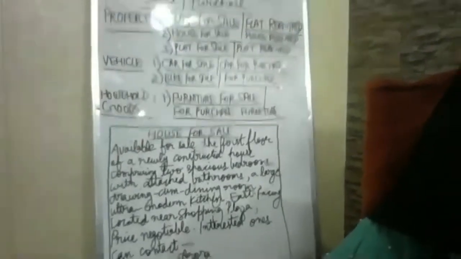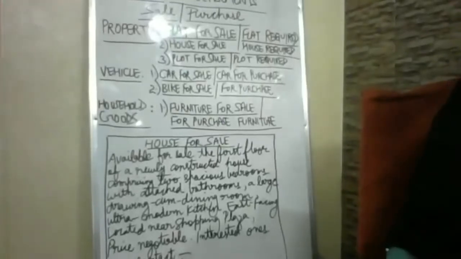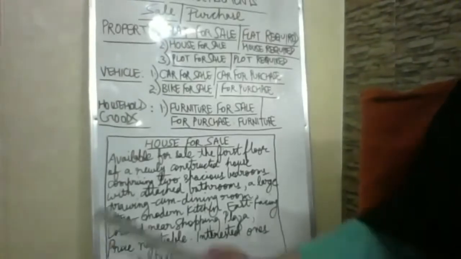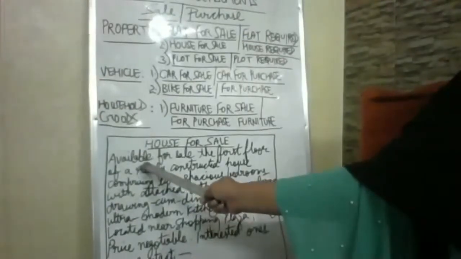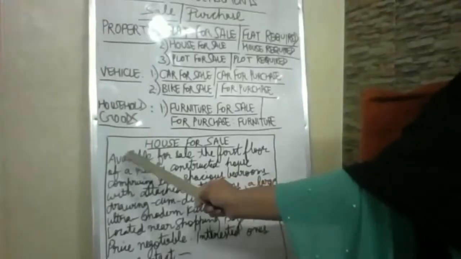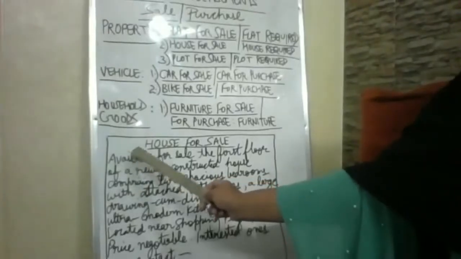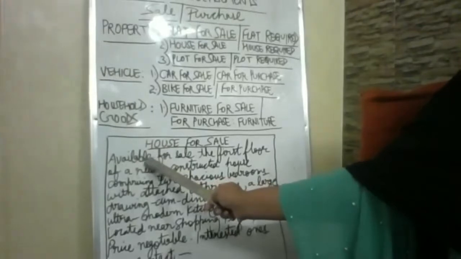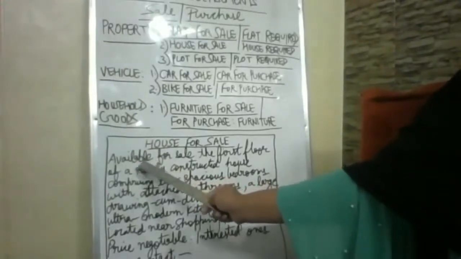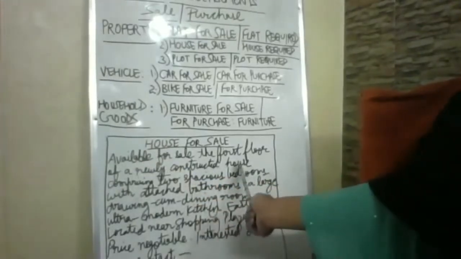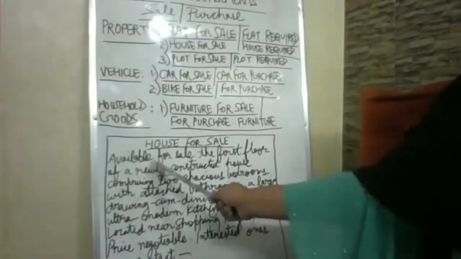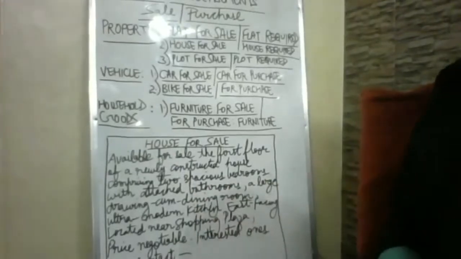So those who have joined now, beta, we are doing this sale and purchase of property first. Fine. And always begin with sale or purchase, or available or wanted. Available or required would be the first word. If you are going to sell, then the first word is available. If you are going to buy, then you need it, then the first word would be required. Clear? Then mention the type of accommodation after this. Clear? Everybody please note down.